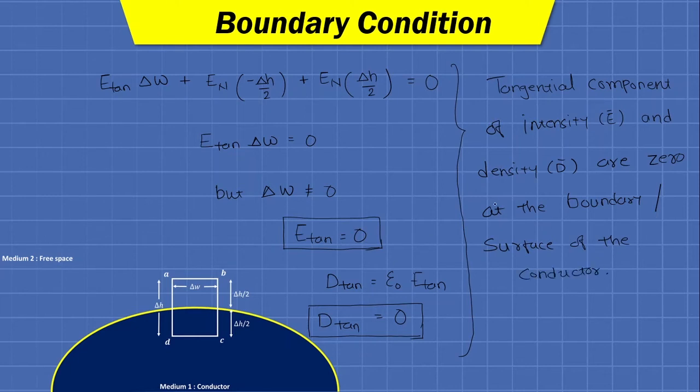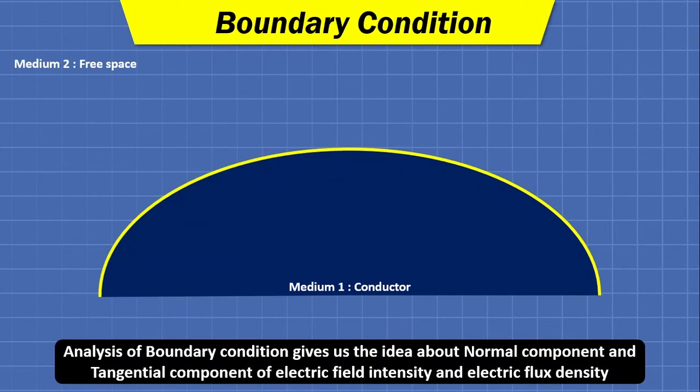Fine. So this is a very important finding that we have just derived. Now from 4 unknowns we have determined 2, that is the tangential components. Now we need to determine the normal components of intensity and density. So for that, again we are considering the same situation in which we have shown the conductor in free space, but now our objective is to find Dn and En, that is the normal component of density and the normal component of intensity.